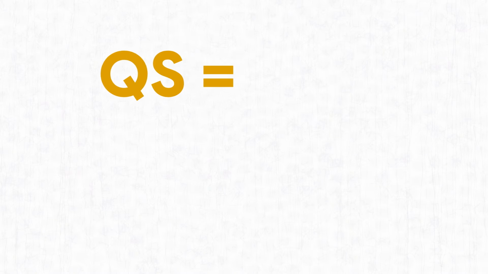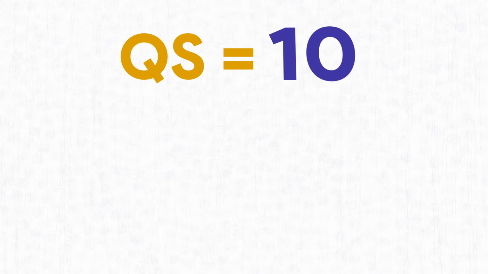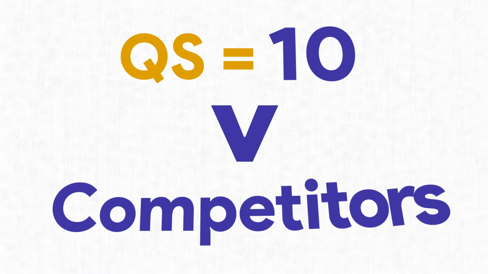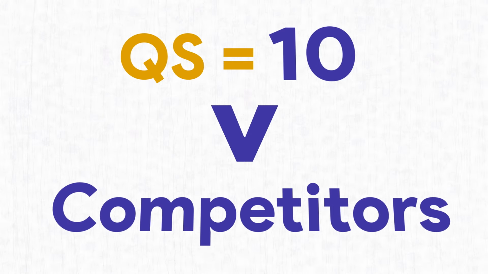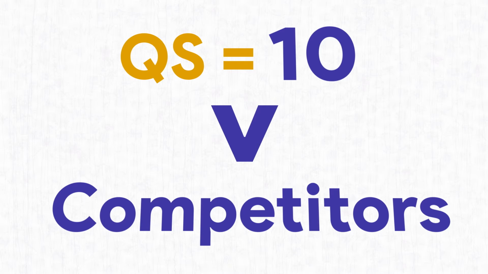In fact, with a quality score of 10, you control the auction because Google evaluates your ad better than all your competitors. In this case, you pay the least and you force your competitors to pay the most.